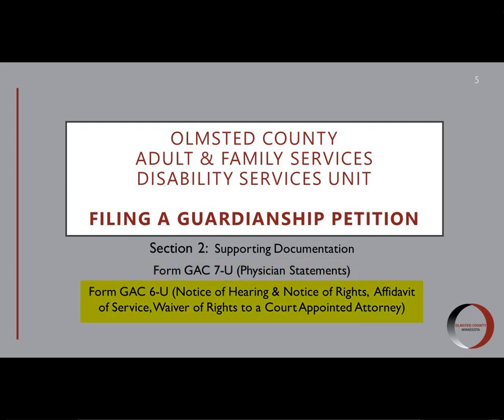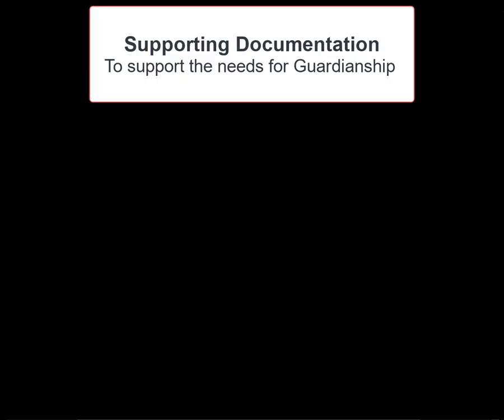Lastly, we will cover Form GAC 6-U, which is 3 parts: notice of hearing and notice of rights, affidavit of service, and waiver of right to a court-appointed attorney. I'm going to start with supporting documentation.